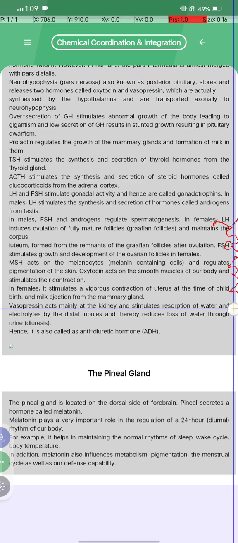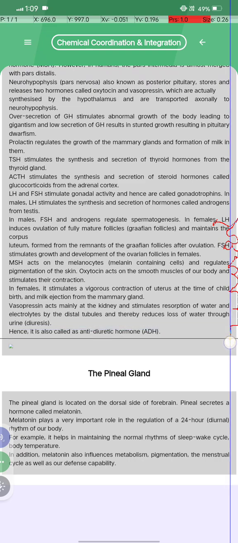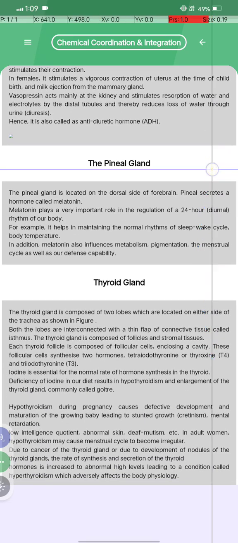Vasopressin acts mainly at the kidney and stimulates reabsorption of water and electrolytes by the distal tubule, and thereby reduces loss of water through the urine. इसको डाइयूरेसिस भी कहते हैं. ओके, hence it is also called anti-diuretic hormone, ADH. उसके बाद pineal gland क्या होता है?